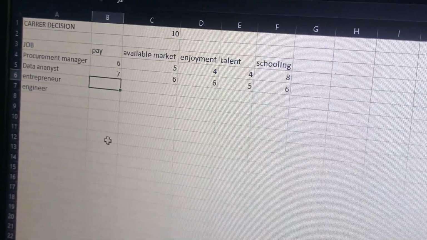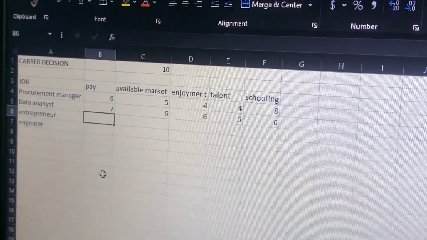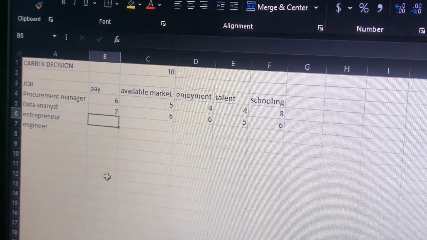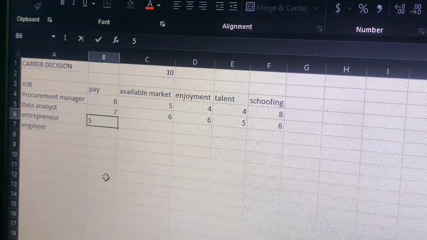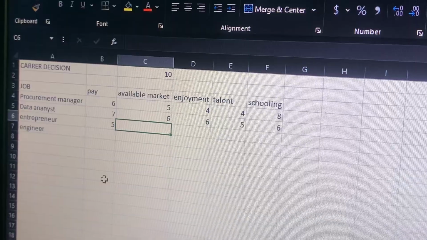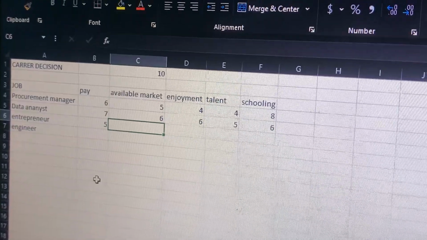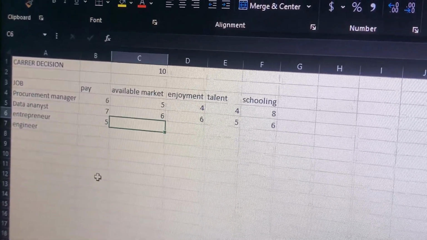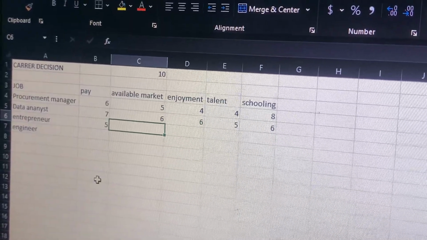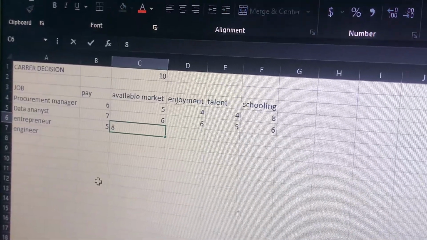We all know that being an entrepreneur can be a very tricky one. As you are starting out as an entrepreneur, the pay is not guaranteed. So I'll give it a rate of 5. That means it is dynamic, it changes. The available market as an entrepreneur, we know that the available market is very there. If you have your capital and your business idea, you can just start going. So the available market is there, unlike going to seek for a job. So I will give it a higher rate, which is 8.